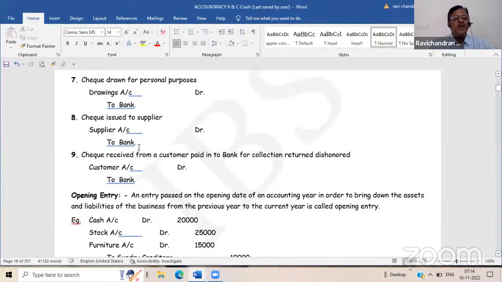Check issued to a supplier. Supplier means goods supplied by somebody. Then who is receiving that check? Supplier is receiving. So supplier's account debit to bank.